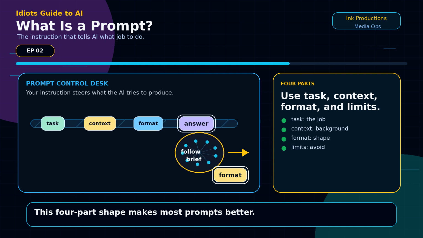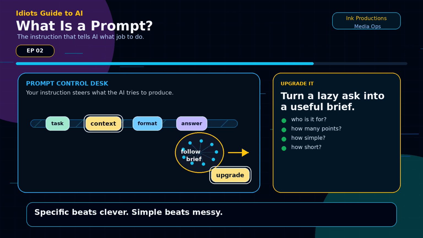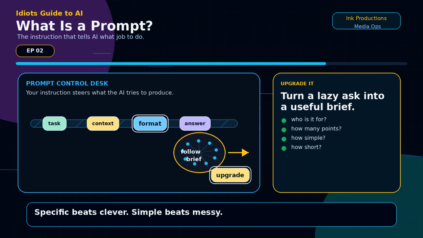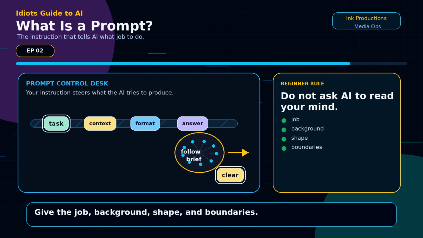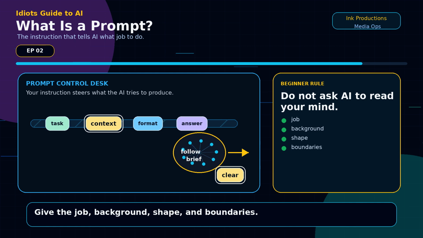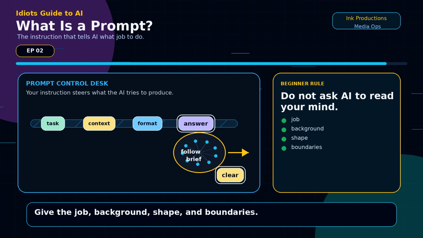So instead of saying "write about exercise," say "write 5 beginner gym tips for someone with no equipment in simple bullet points under 100 words." Here is the beginner rule. Do not ask AI to read your mind. Give it the job, the background, the shape, and the boundaries.